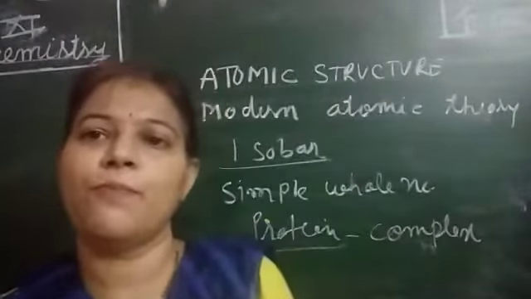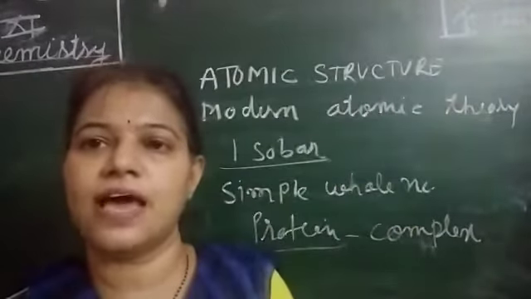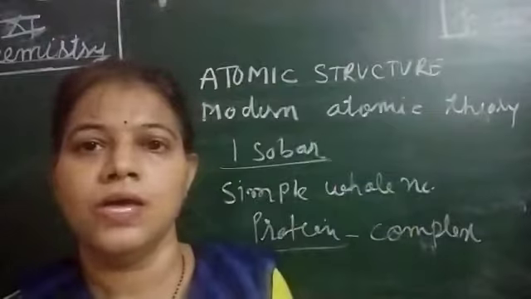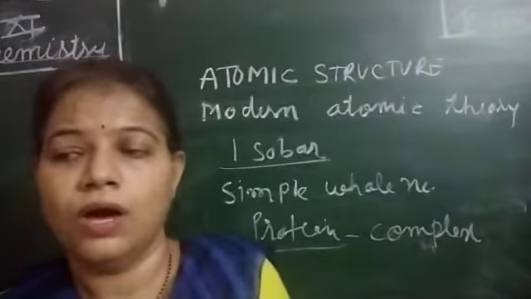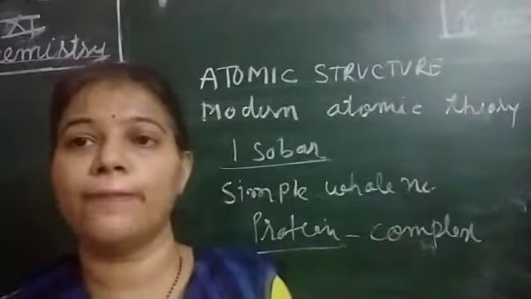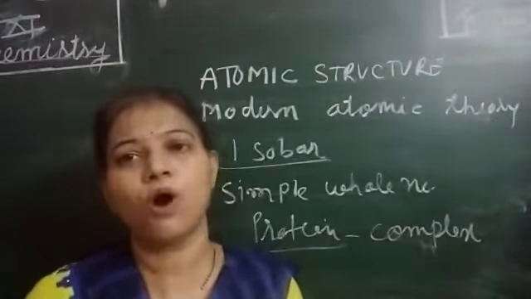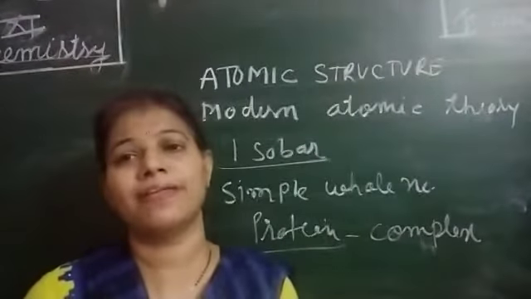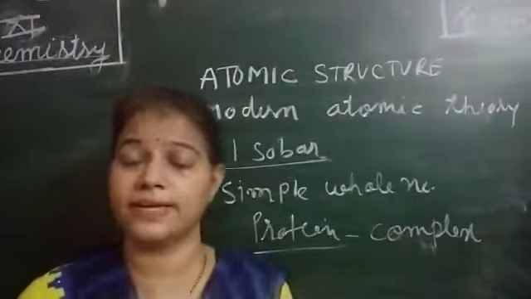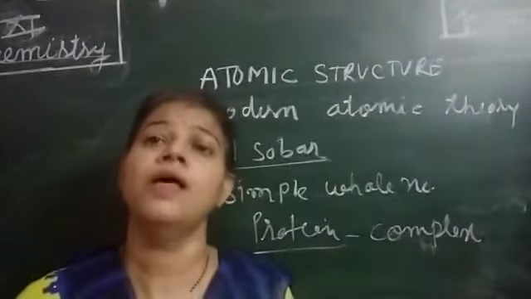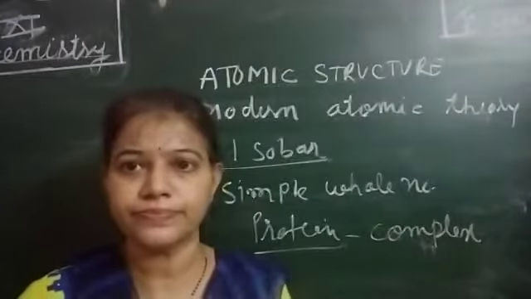The word polymer itself means poly, many, and mer, unit, so it has many units. It is a large compound; we can also say that proteins are polymers of amino acids. So what Dalton said, that atoms always combine in a small whole number ratio, again proves wrong, because atoms can form larger compounds also. Is it clear to you?